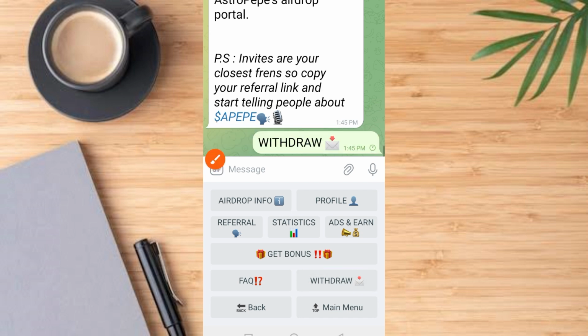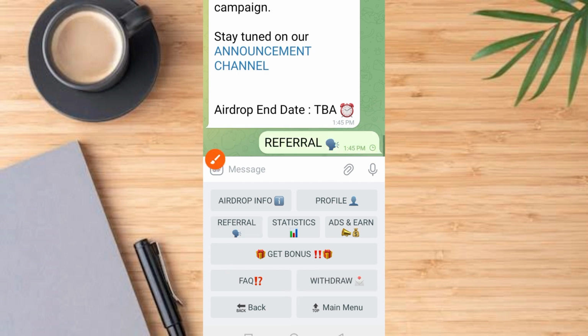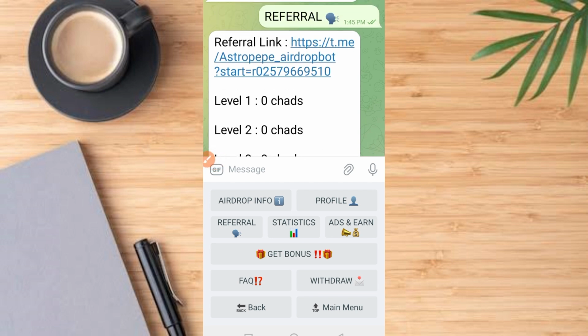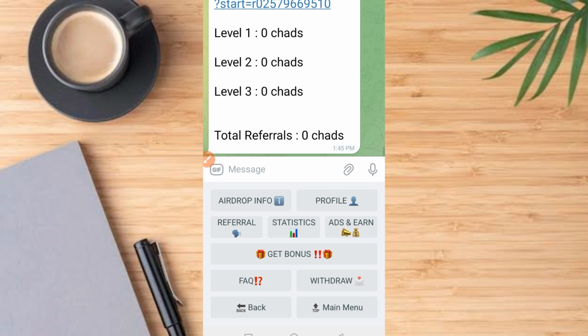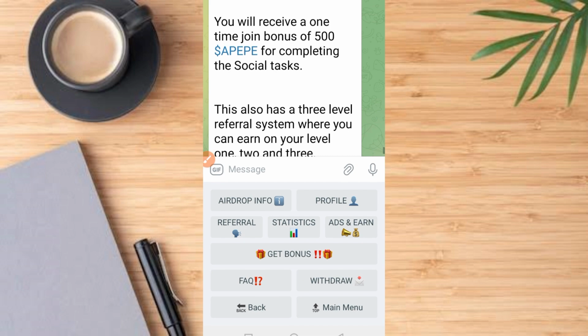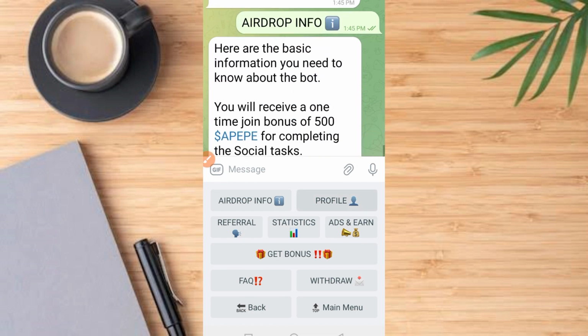Once you tap on the withdraw button, what does it say? It says this will be enabled at the end of the airdrop campaign. Stay tuned on our announcement channel. That is that. Then you can tap on this one, guys, to get your referral code. Once you tap on it, here is your referral code. Copy this, share this with family and friends on social media, and you get commission on this. Then you can as well have access to the airdrop information. All other things that you need to know is what you see here, guys. So that is the simple process, guys, on how to join this platform.